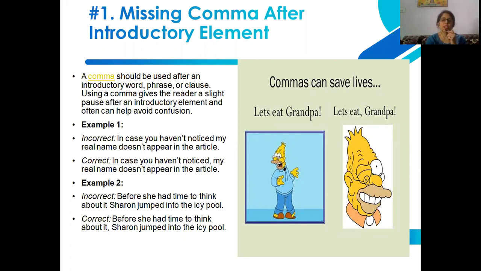So this was the action on the part of Sharon that was taken prior to thinking about it. In this way, we may see what sort of horrible mistakes we may commit if we ignore these common errors of missing a comma after an introductory element.